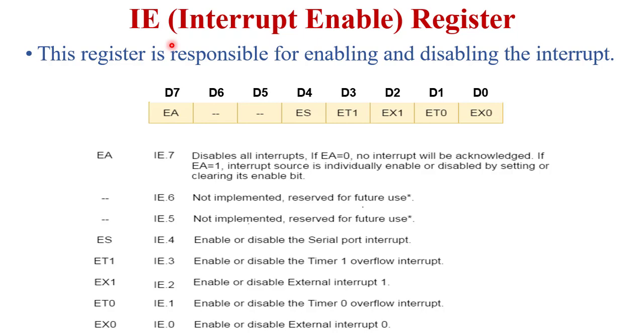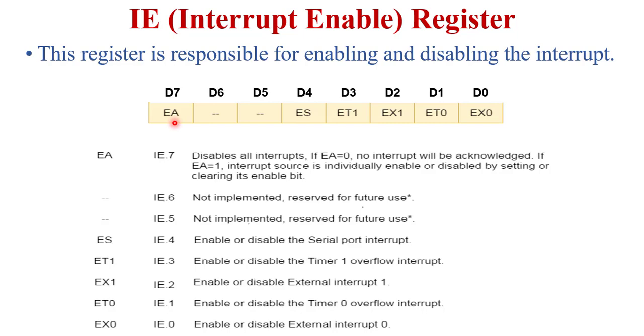Now first is the IE register, called the interrupt enable register. This register is basically used to enable or disable all the interrupts. As I have already told, this is an 8-bit register. Here in the diagram, it goes from D0 to D7. Let's start from the most significant bit, D7 of the IE register, which is allotted for the EA pin.